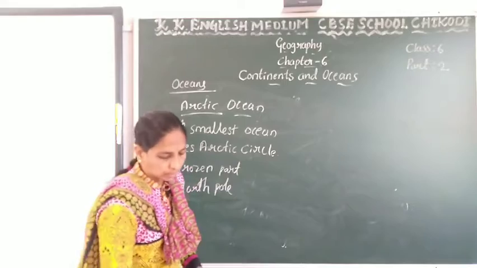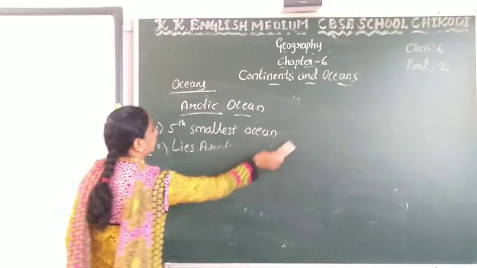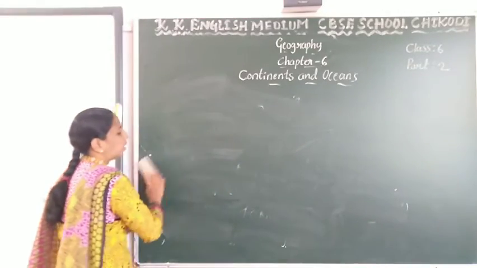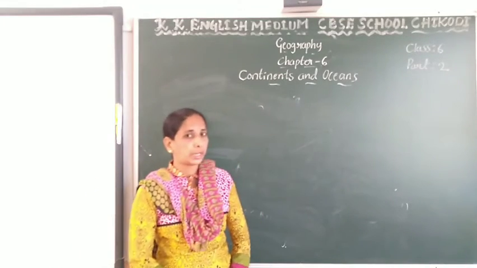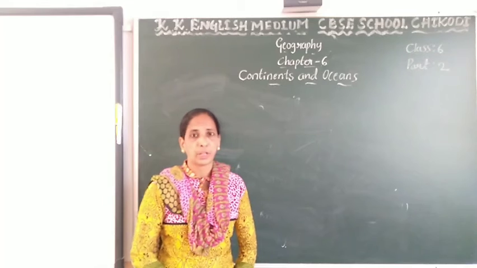Okay, so that is about oceans. The 5 oceans are also completed and the 7 continents are also completed here. Totally, the lesson is completed here. Okay.